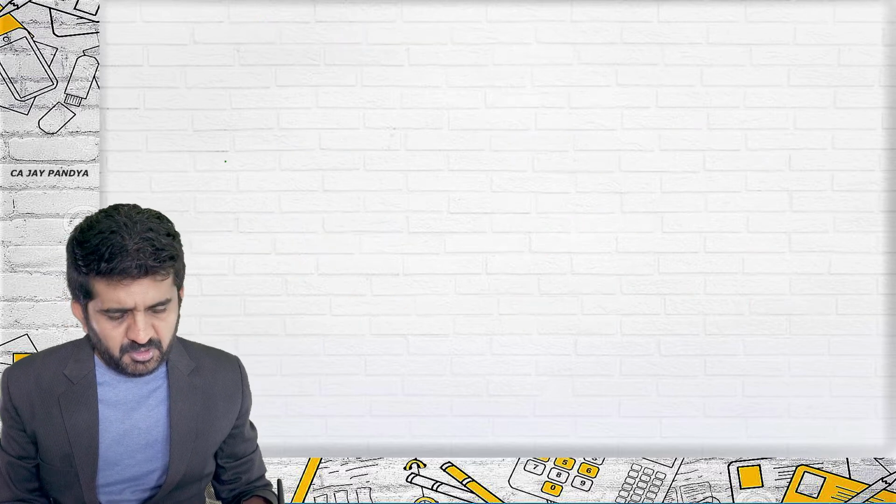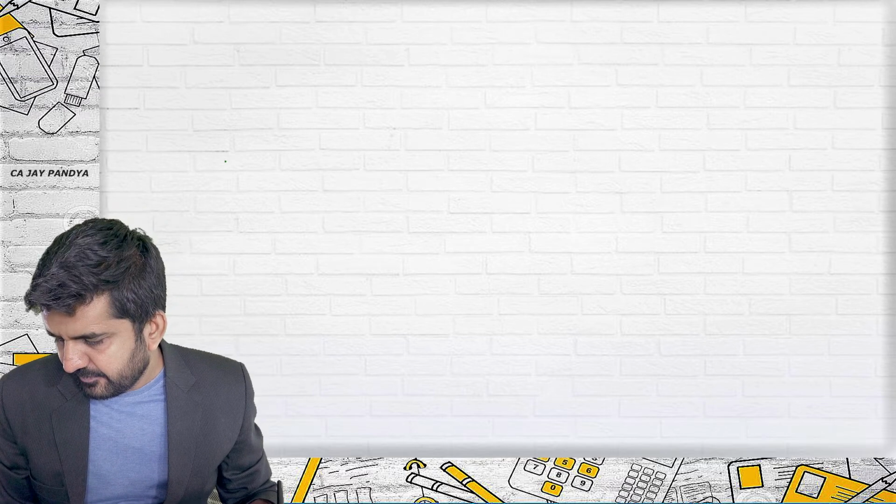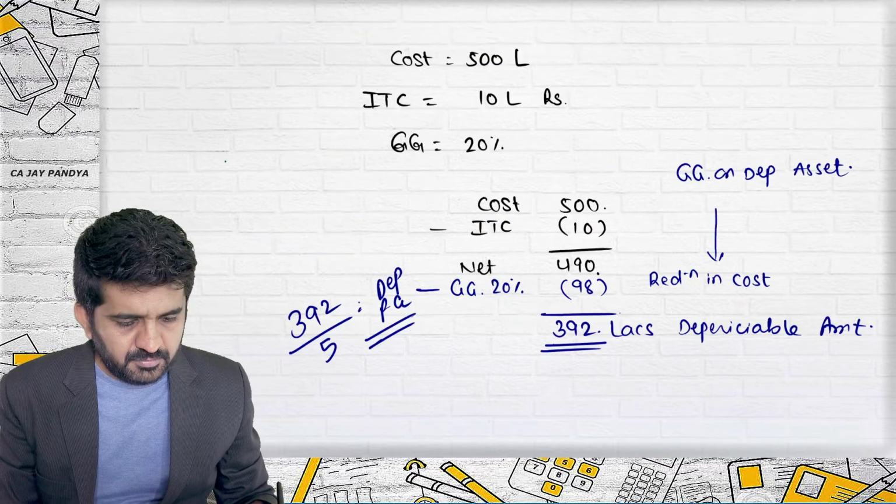It is a somewhat theoretical question. Give the accounting treatment for grant related to non-depreciable asset. We have understood it. Grants related to non-depreciable assets are credited to capital reserve. Let me open that chart.